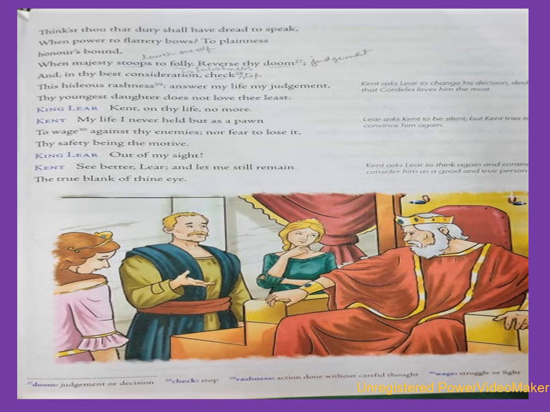Now Kent says, let your anger fall on me, even if its sharpness pierces my heart. Kent can speak rudely when Lear goes mad. What are you doing, old man? When powerful kings cave to flatterers, do you think loyal men will be afraid to speak? So he's saying that if people like King Lear can cave to flatterers, do you think loyal men like Kent can be afraid of speaking against the king?